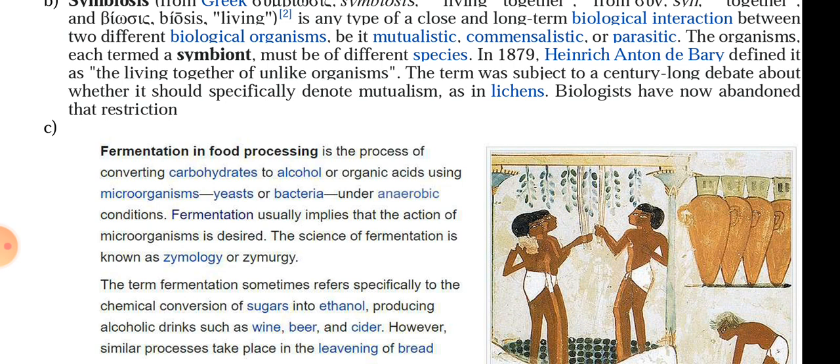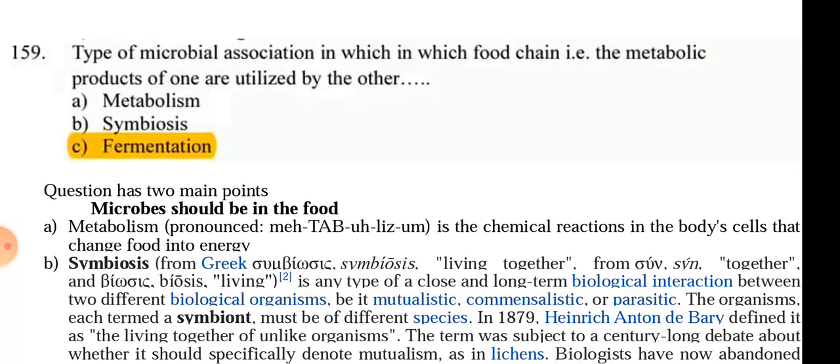Both conditions are satisfied, and these two conditions were required in the question. Metabolism has metabolic products but does not have microbial association.